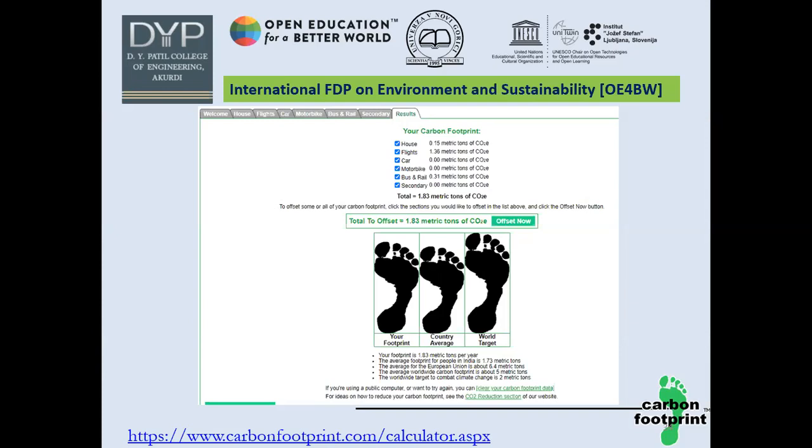So this is the idea behind calculating the carbon footprint, that we have to deal with different kinds of situations. I can take this opportunity to reduce my own carbon footprint, which may reduce the average carbon emission of the country and ultimately be reflected globally. So this is the second example which I thought to share with all of you. The first one is from IBM and the second one is from carbonfootprint.com.